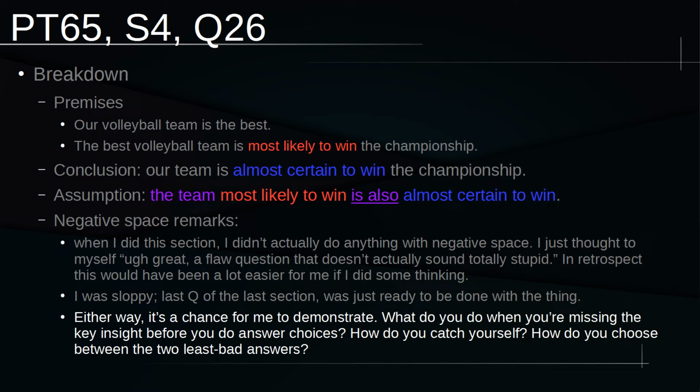But again, either way, it's a chance for me to demonstrate: what do you do when you're missing the key insight like I was? Because I didn't do any negative space thinking, I wasn't primed to see the right answer the first time through. How do I actually manage answer choices when I don't know the right thing to look for? How do you catch yourself when you are going into answer choices without any sort of, again, I'm not advocating a pre-phrase, but you got to know something. It almost always helps to have some sense of what it is that you're looking for. And that's what this whole negative space thing usually is. But how do I catch myself? How do I choose between the two least bad answers when I didn't really know to be looking for the right thing in the first place? And we will see how that happens on the following slides.